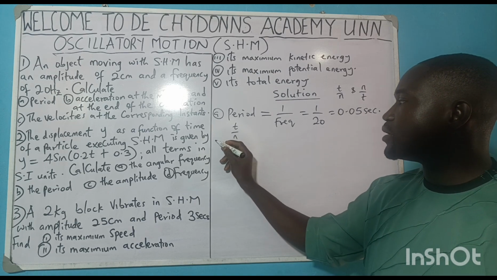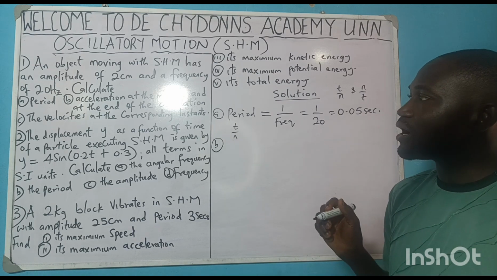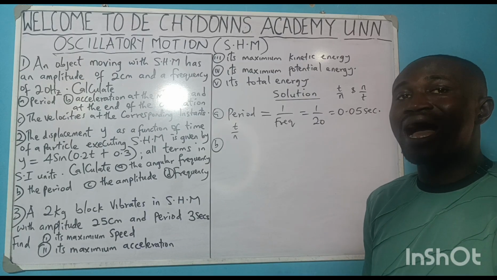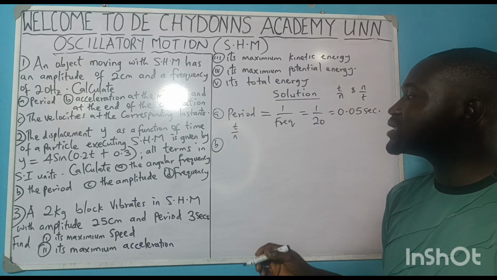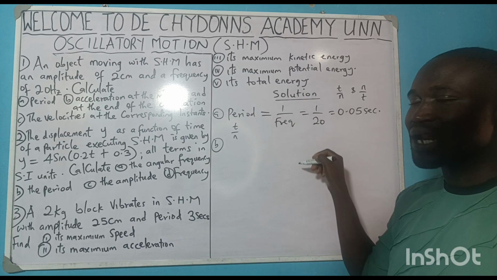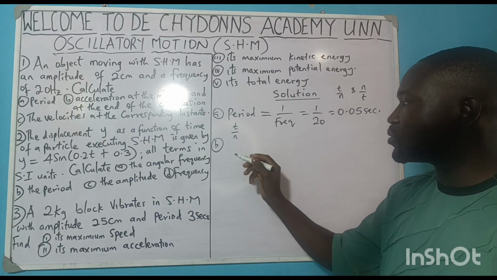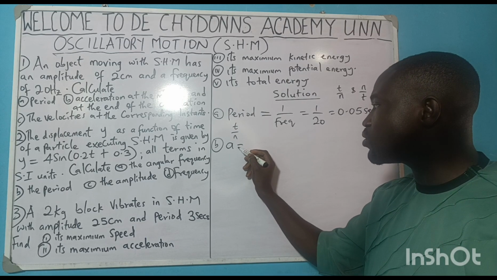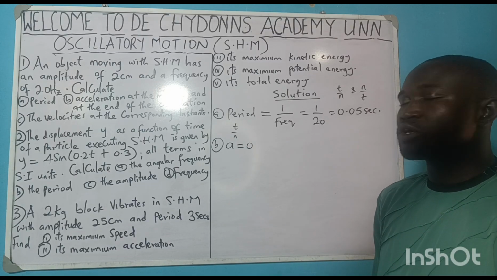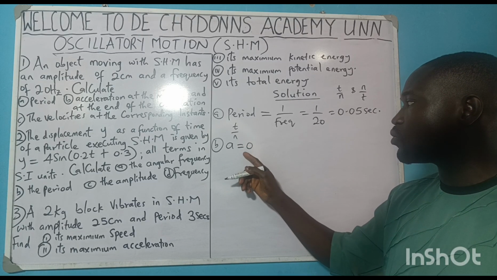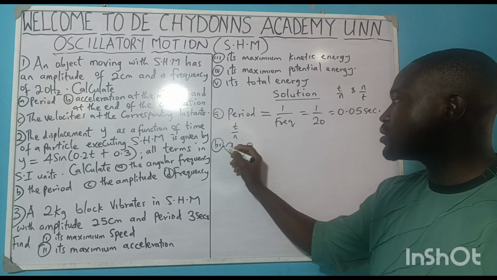Then the B, calculate the acceleration at the middle. Remember we said from our derivation that at the middle, acceleration is equal to 0. So you don't need to calculate that because at the middle the acceleration is always equal to 0. Then for B II,